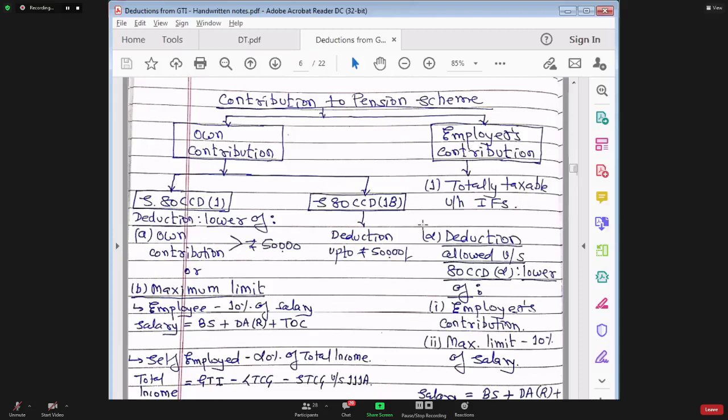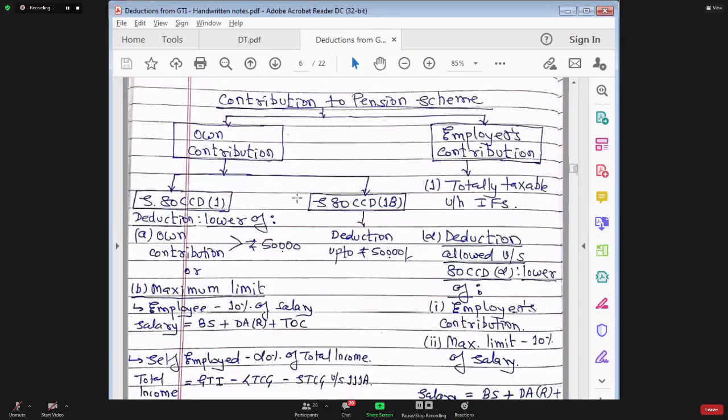Have you first of all understood the number of subsections and which subsection is giving deduction for whose contribution? Yes? Okay. So now let's understand the treatment for contribution made by an individual to this pension scheme, that is, employees' contribution. This is divided into two parts: section 80CCD subsection 1 and section 80CCD subsection 1B.